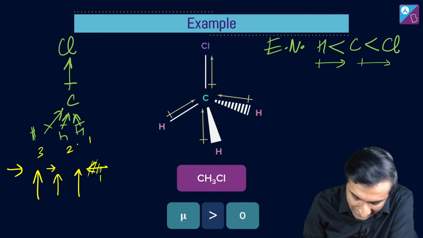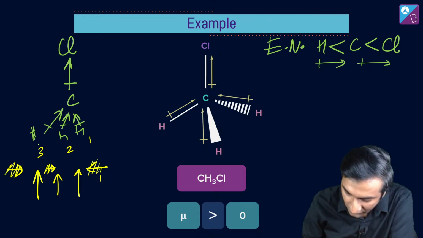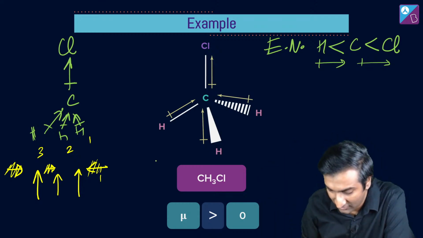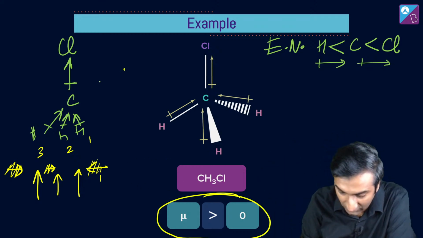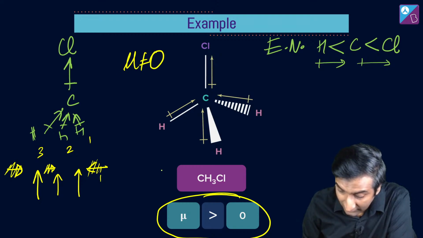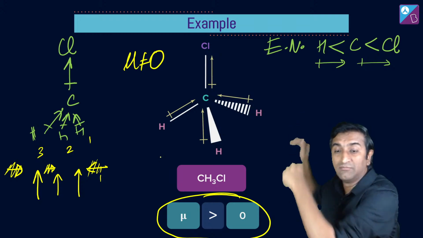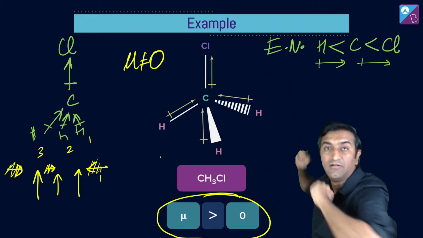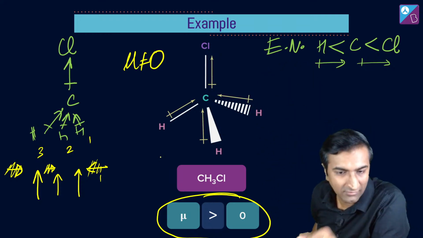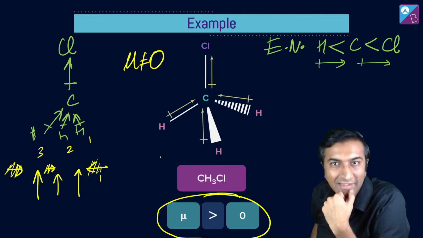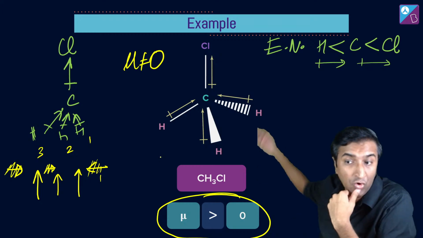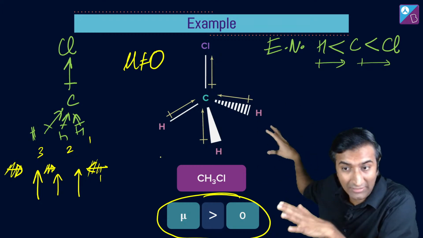ये जो left और right वाले हैं seem like they are cancelling out. So एक चीज तो बहुत क्लियर है कि भाई इसका mu is not equal to 0. Okay, the mu is greater than 0 and it looks like the mu is going in the upward direction. इस डायरेक्शन में होगा इसका dipole moment. Radhika, is this better? Or did this get even more complicated? What do you think? Do you want me to go back and explain that पुराने वाली चीज फिर से? ये वाली चीज समझ में आई?